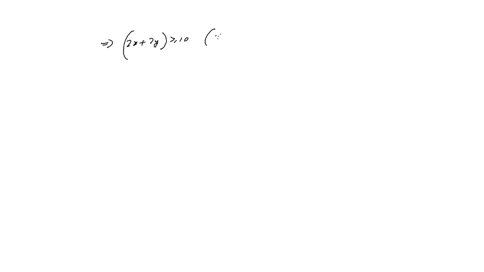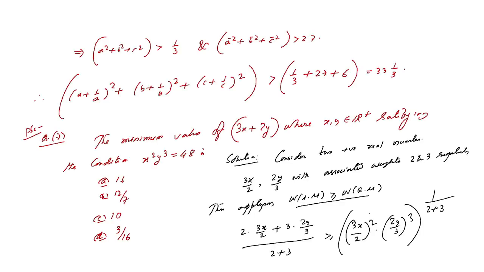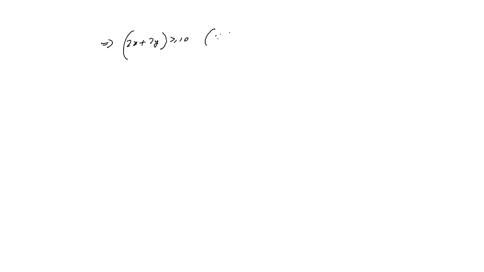Why? Because here x square y cube, this value is 48. x square y cube, this value is 48.